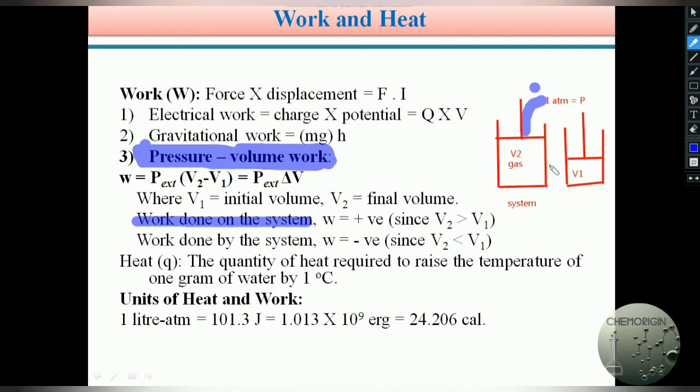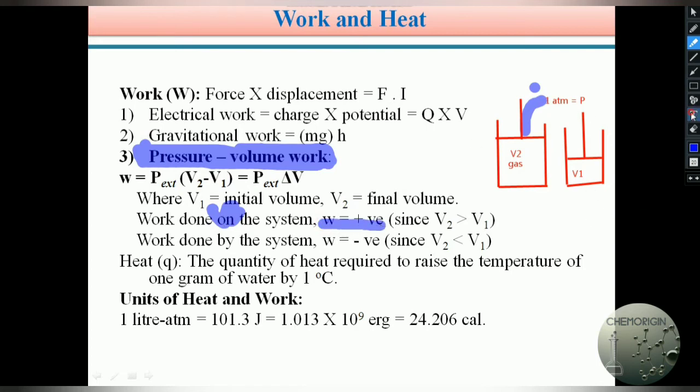So here the initial volume I assume V2 and the final volume V1, and the work done on the system is W equals P external into V2 minus V1. Here V2 is greater than V1. Therefore V2 minus V1 becomes positive and P external is positive. Therefore overall work W is positive. So students, you always remember, work done on the system. Please be careful with this word on. Work done on the system means W is always positive.